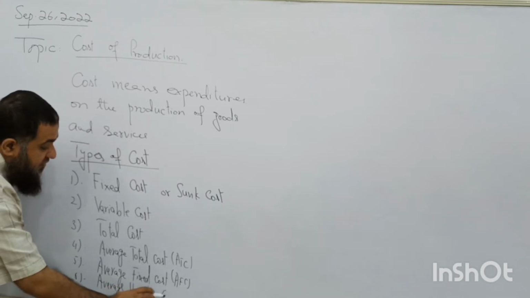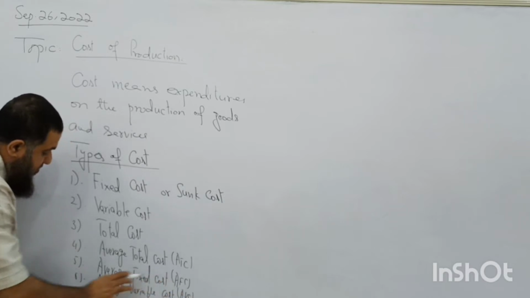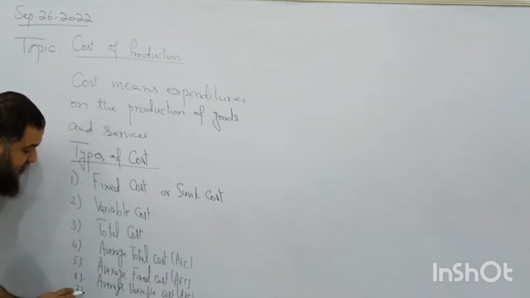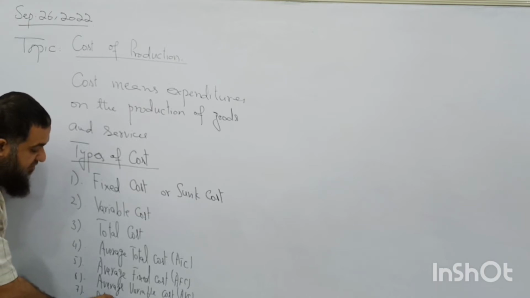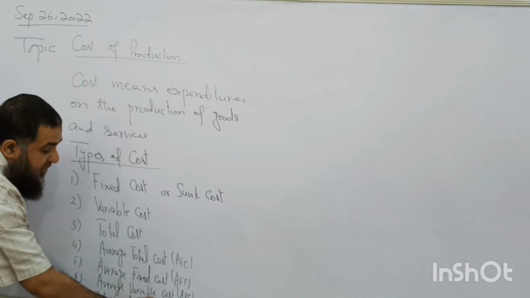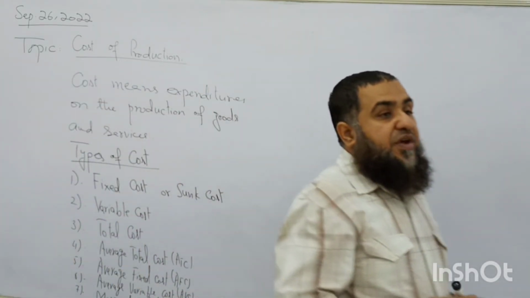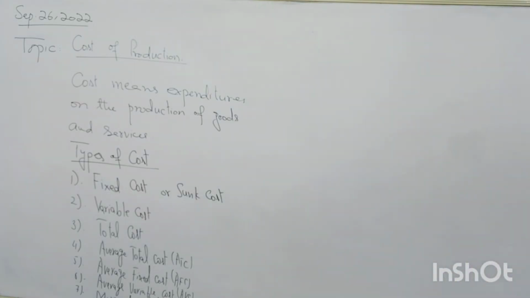And what is the last one? That is marginal cost. What is it? The marginal cost is very important in the decision making process of the firm, where the profit will be maximized. So these are the different costs of production.